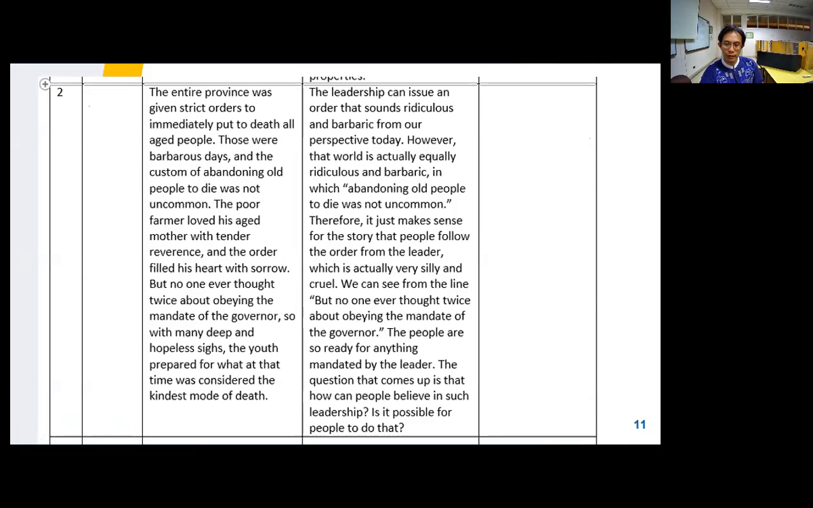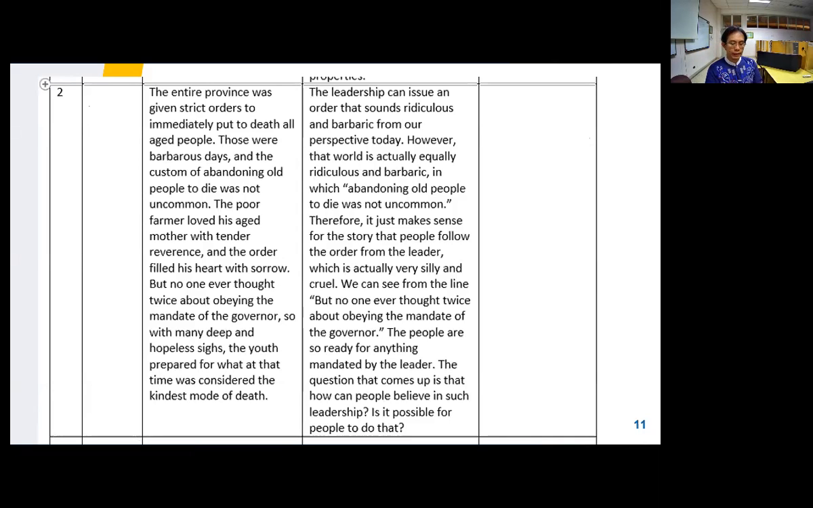And I hope you can see that here. The question that now comes is, how is such a thing possible? How is it possible for people to follow the mandate of a governor that is barbarous or diabolical like that? So I leave it as my explanation as well as a question.